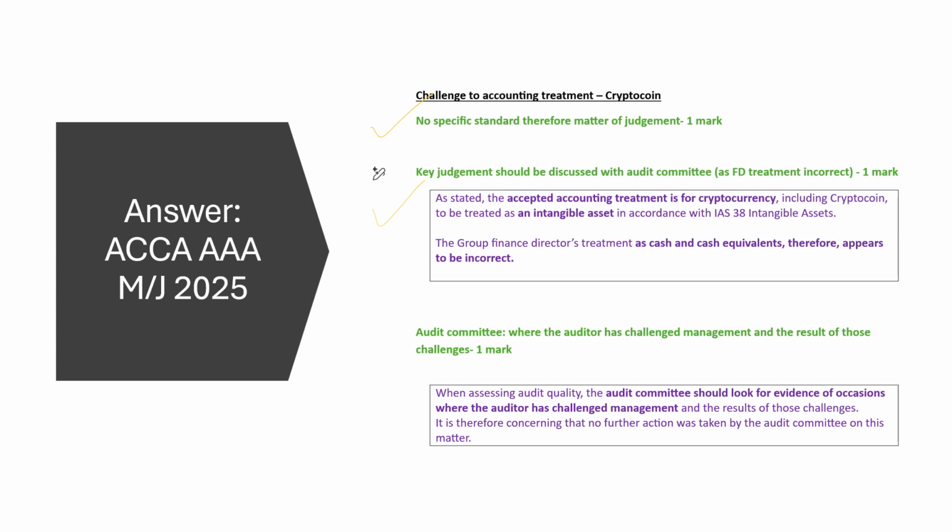Previously it was IAS 37. This time around, it's an acceptable accounting treatment for something that doesn't have an accounting standard yet. So the audit committee in this regard should look for occasions where the auditors have challenged management and the result of these challenges, and therefore it is quite worrying that no further action was taken by the audit committee regarding this matter. So the auditors did not challenge management and the audit committee did not evaluate that this was happening.